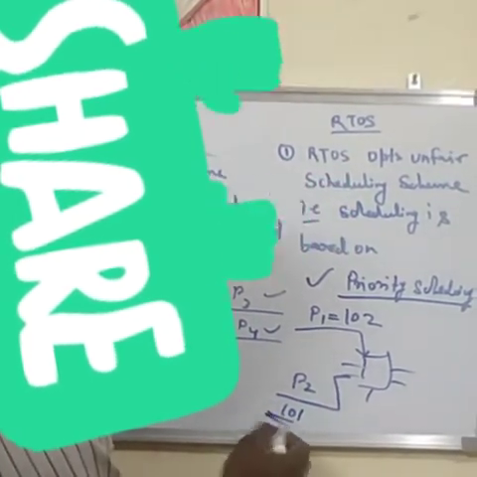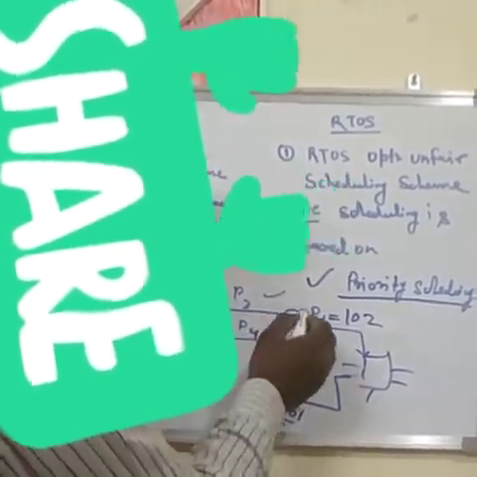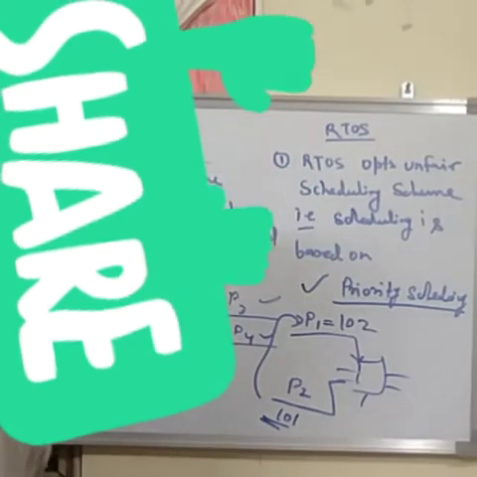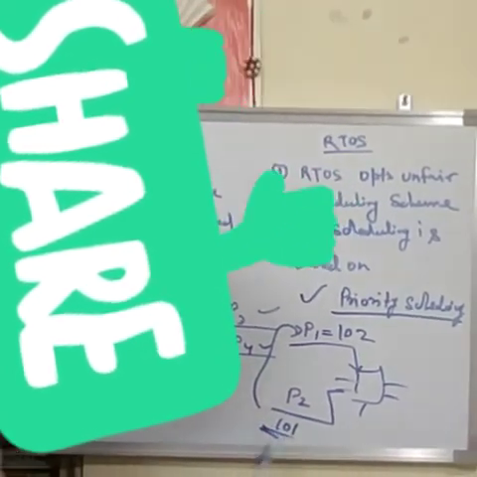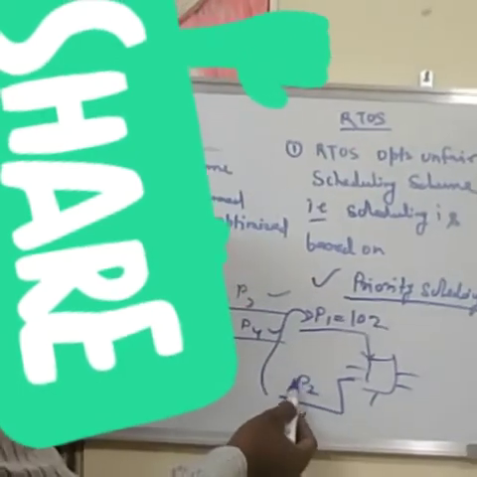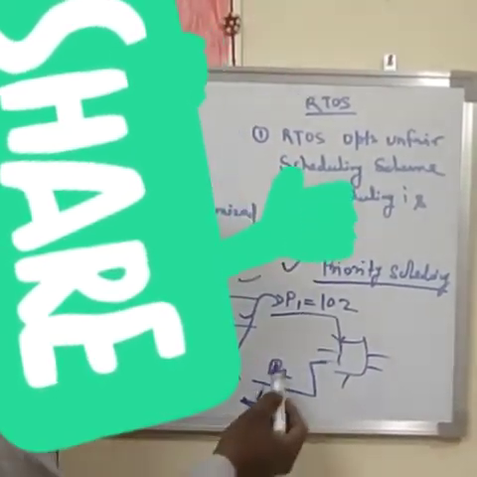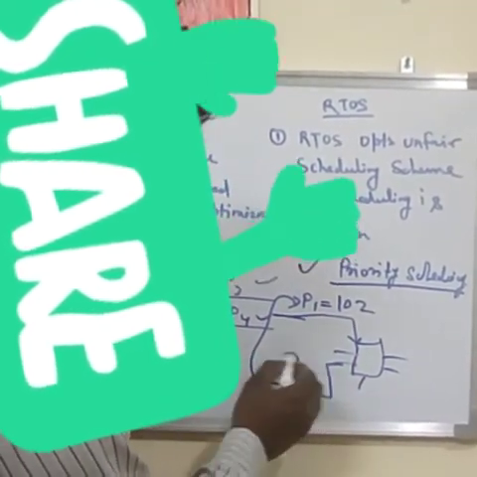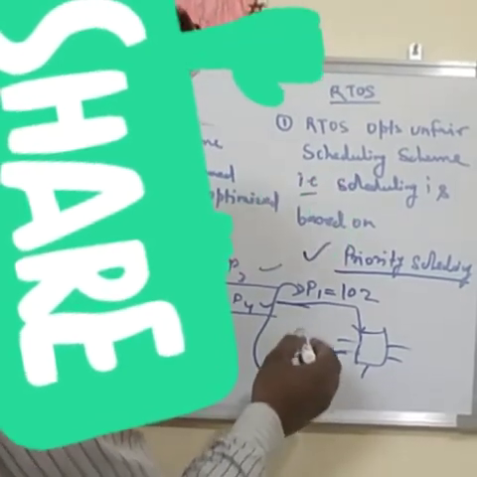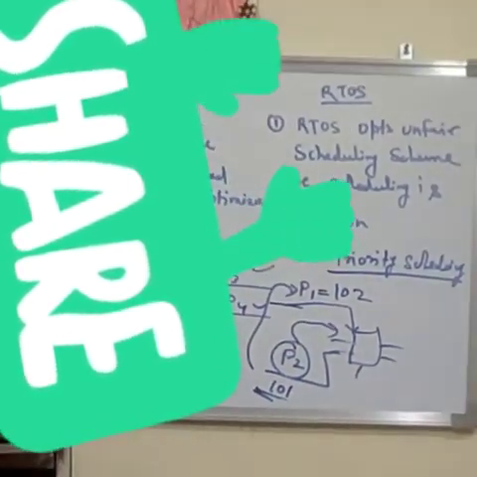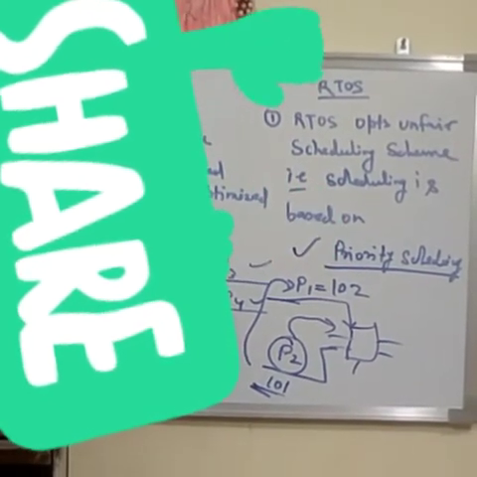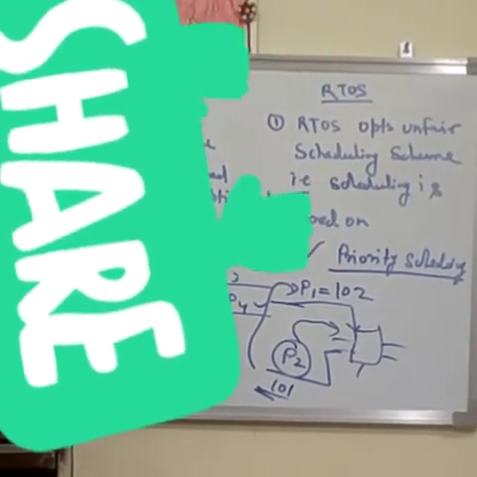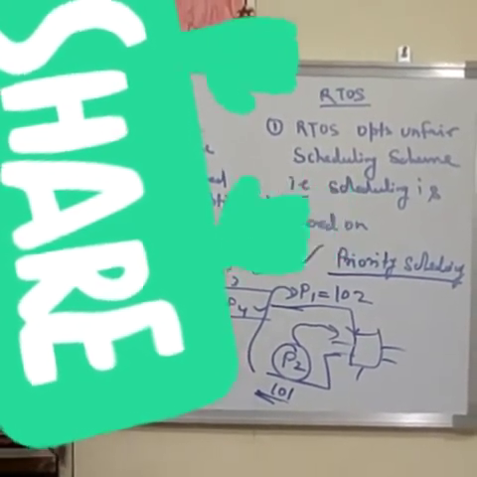We are taking the lower number as higher priority. So in this case P2 is higher priority and P1 is lower priority. So what it will do, P2 will preempt the P1 process, and P2 will get a chance to execute on the processor. So this is called priority based scheduling. In case of RTOS, this priority based scheduling is preferred, and it always follows priority based scheduling.